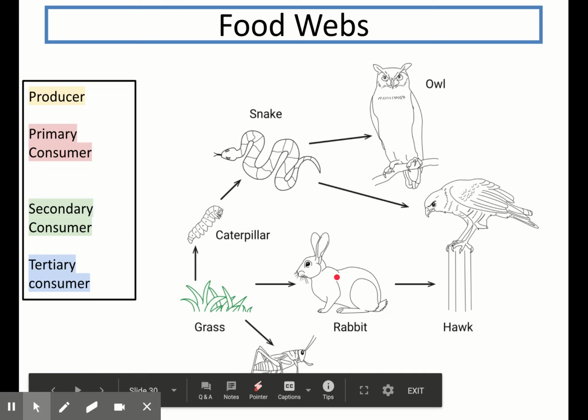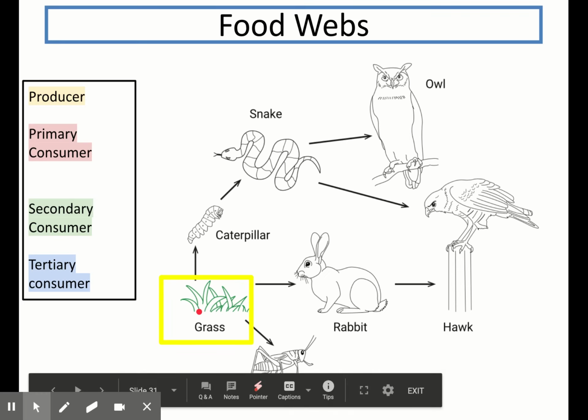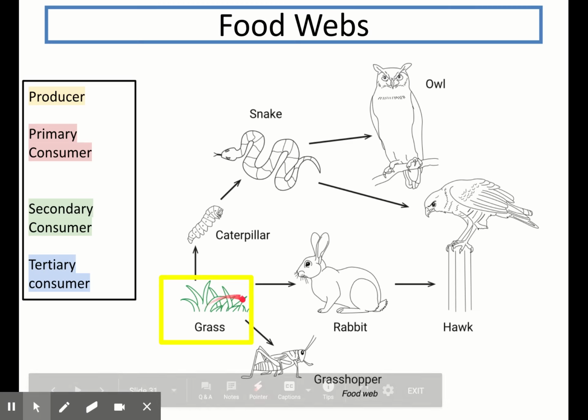Another common type of question is where you get asked to identify whether an organism is a producer, primary consumer, secondary consumer, or tertiary consumer. So I'm going to detail how you would work this out just now. So firstly, I'm going to highlight our producer down here in yellow. So remember, there could be more than one producer in a food web, so do look out for that. But in this example, there's only one.